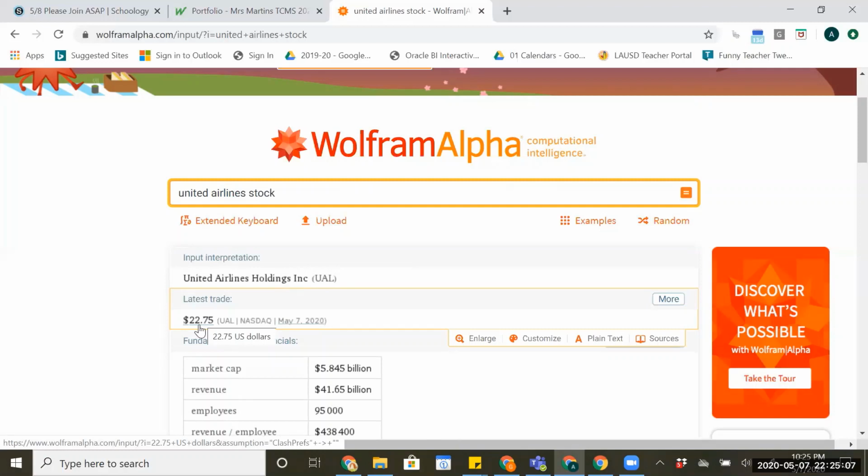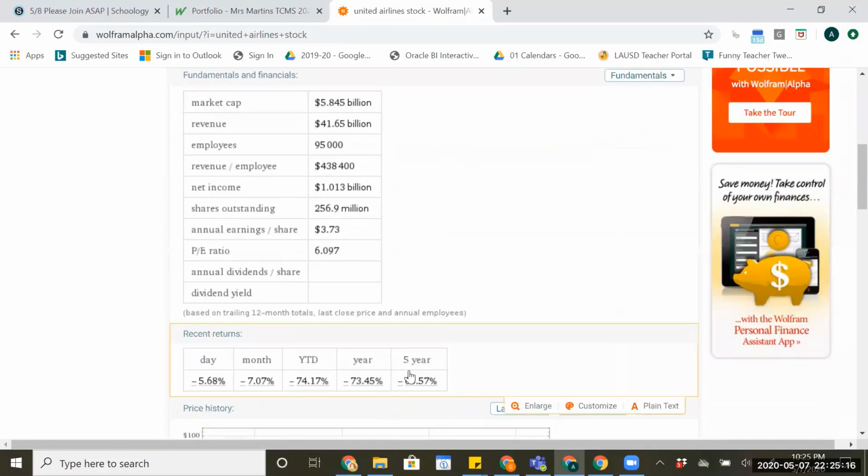$22. I can afford $22 a share. So United Airlines Holding, $22 a share right now. Let's see what that looks like over the course of the year for United Airlines.